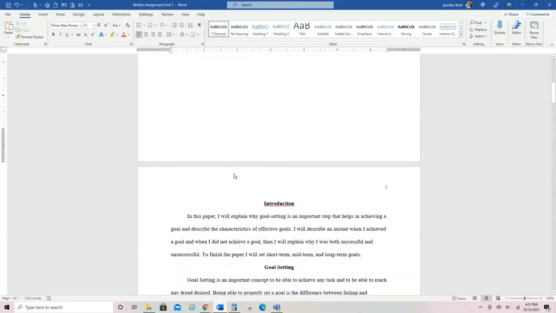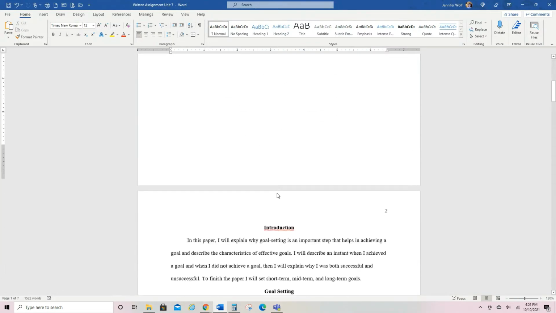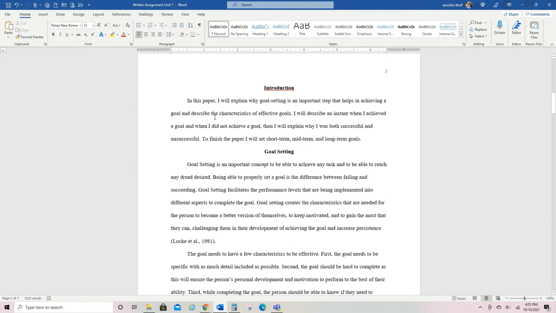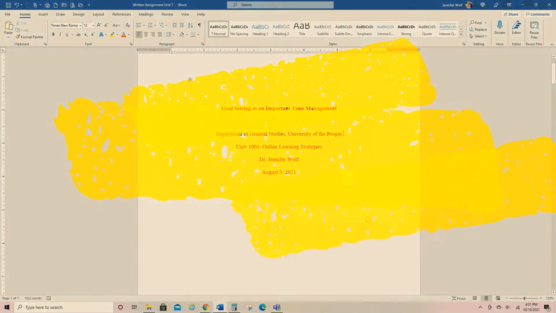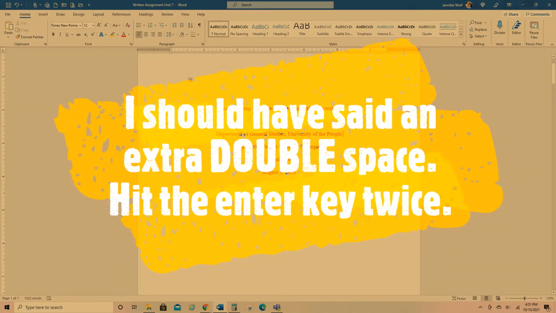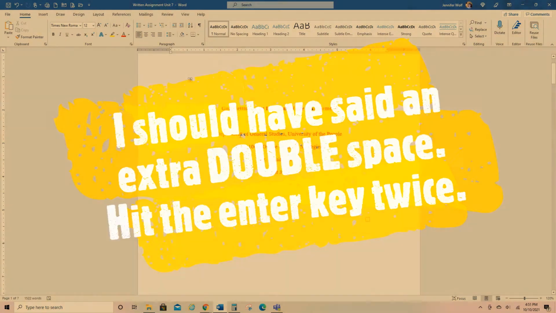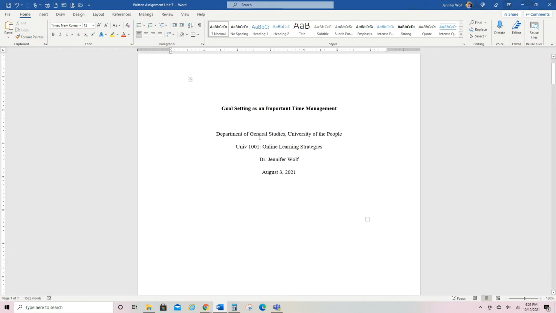I want to point out that your entire paper is going to be double spaced, except on the title page, there's an extra space between the title and the beginning of the metadata. So the studies or the department, so this might be Department of Business, Department of Health Sciences, Department of Education, whatever paper you're writing this for, and then University of the People, and then your actual course, your instructor's name, and the due date.